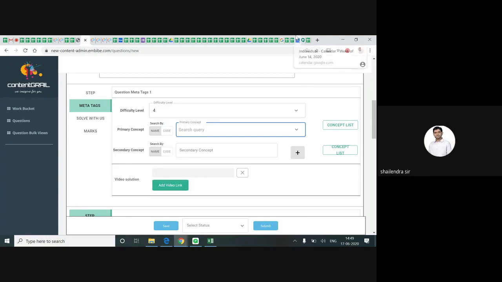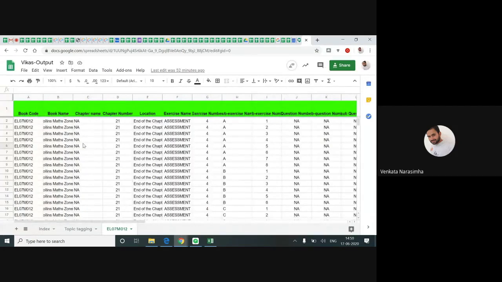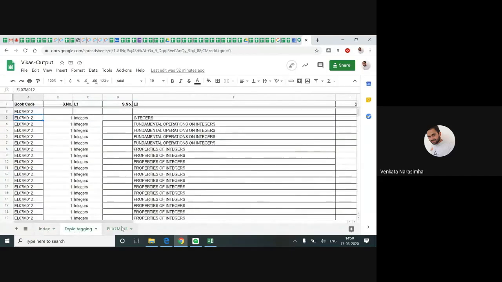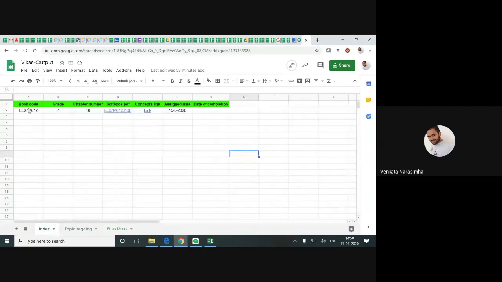I'll show you how your output sheet appears. This is the output sheet, one person's output sheet. You can see beneath there are different tabs: index, topic tagging, and book code. In the book code tab only I'll be giving you the assignment.